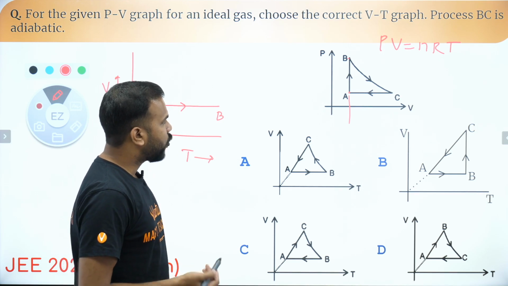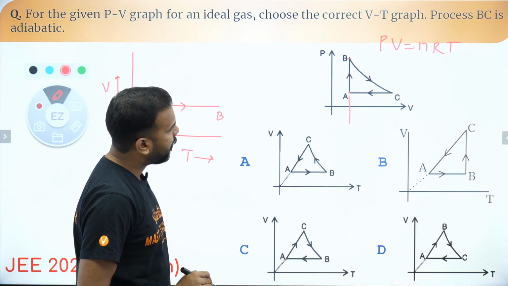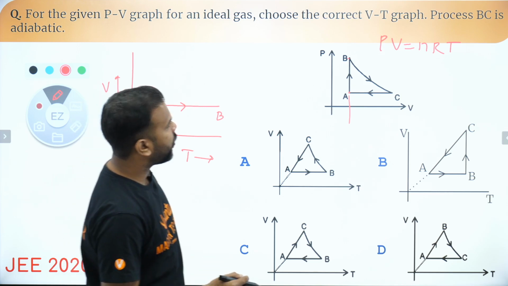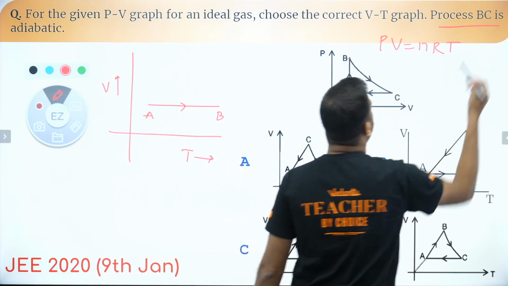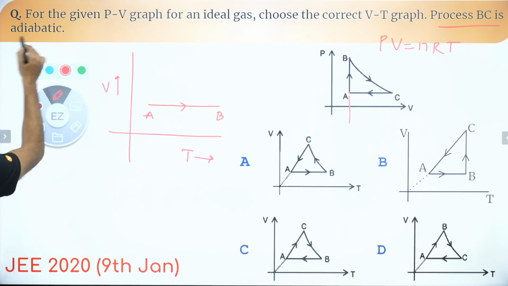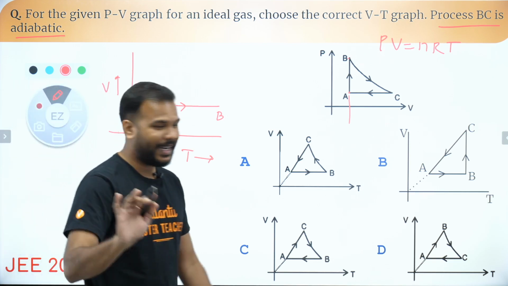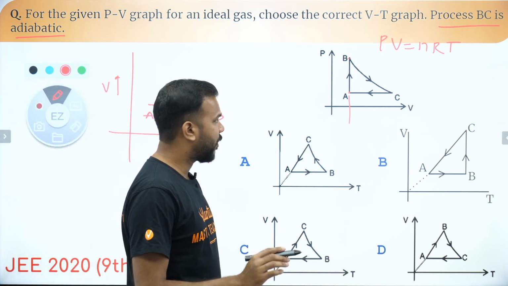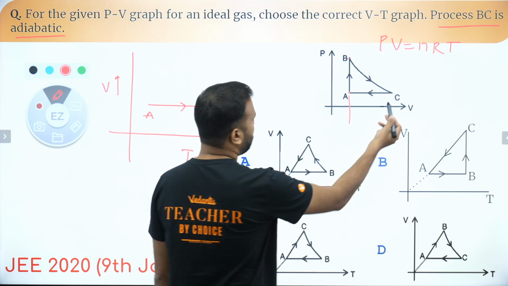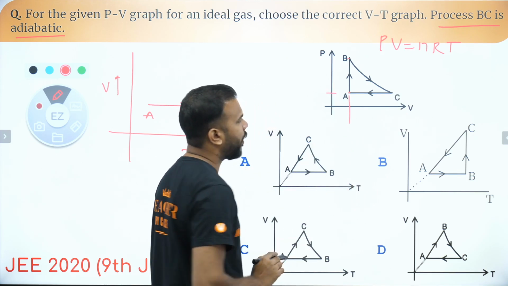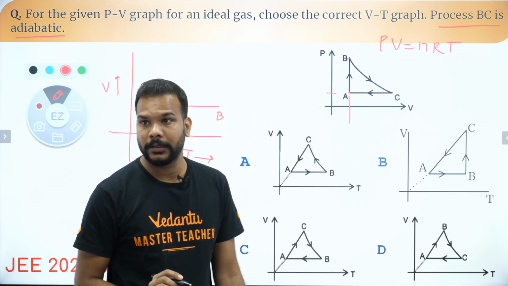Next one, so A to B is done. One more piece of information I missed out here: it says that process B to C is an adiabatic process. So we'll come to B to C towards the end if required. Otherwise, we'll get the answer directly. So let's speak about C to A. So C to A is basically your isobaric process.